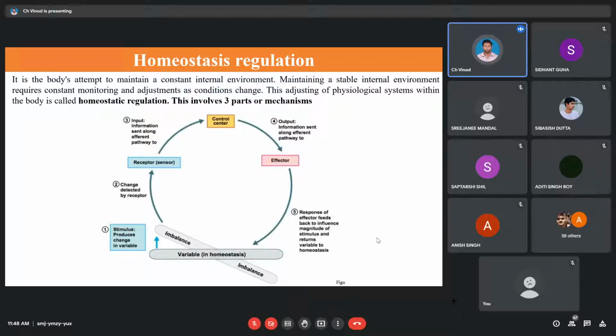This is the same information. We have an imbalance. Once the imbalance occurs, the sensor receives it. It conveys the same information to the control center. The control center decides the process to be done, and that will be delivered to the effector. The effector will do the job, and depending upon the extent of the change that happened, the effector will be doing its job, and based on that, the so-called homeostasis will be brought back to normal. So this entire process is called homeostasis.